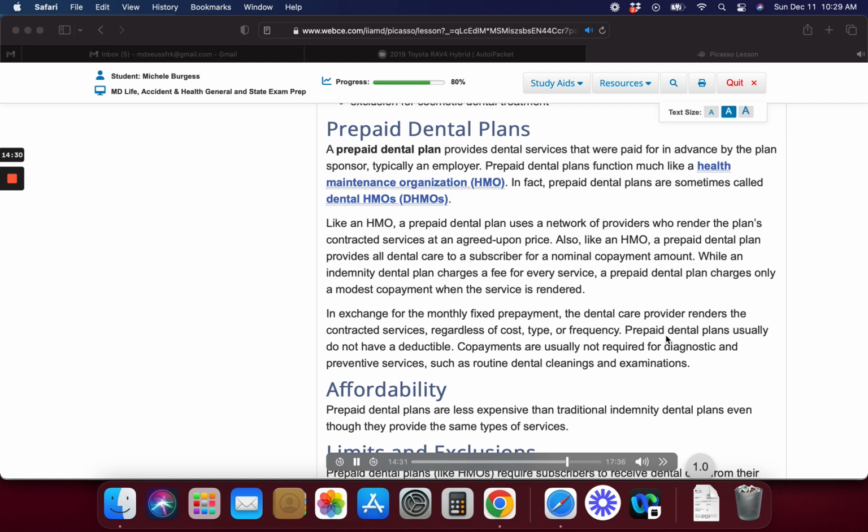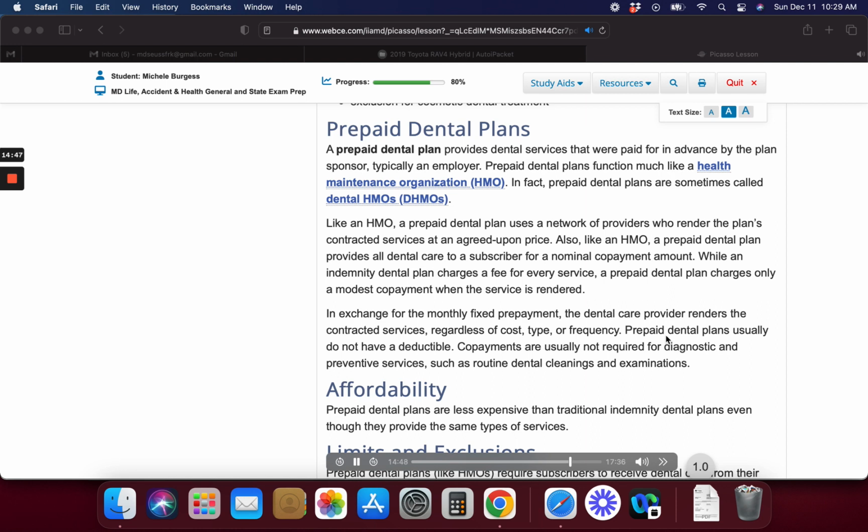An exception is made for emergency dental care received outside the HMO network. Dental HMOs list conditions that limit or exclude coverage. For instance, cleanings may be limited to 2 per year. Cosmetic dentistry is usually excluded.